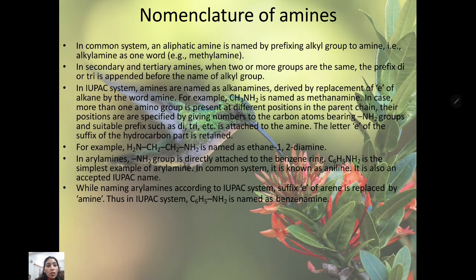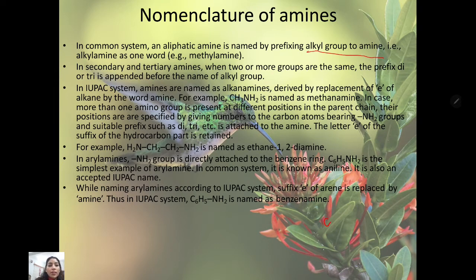Now is the nomenclature of amines. In the common system, an aliphatic amine is named by prefixing the alkyl group to amine. That is, alkylamine is one word, like methylamine. In secondary and tertiary amines, when 2 or more groups are the same, the prefix di or tri is applied before the name of the alkyl group. If 2 or 3 hydrogens are replaced, it is called by di or tri.